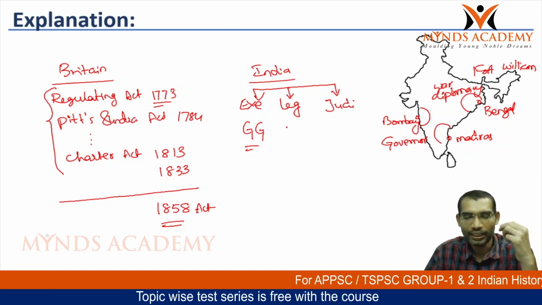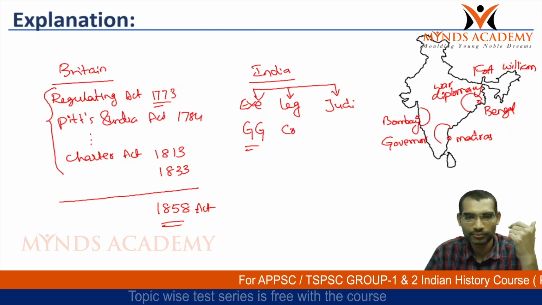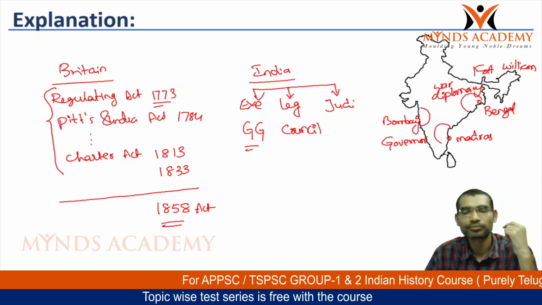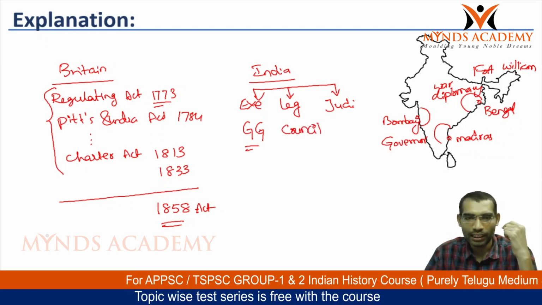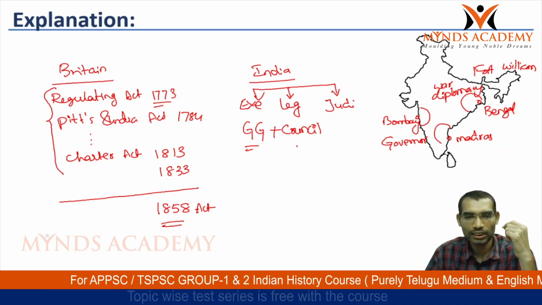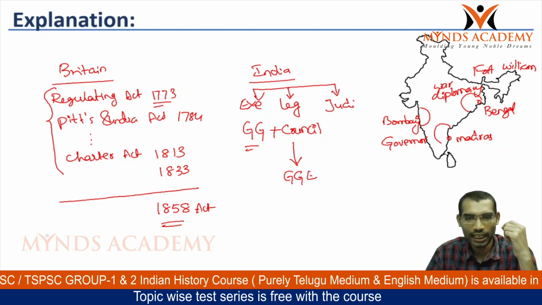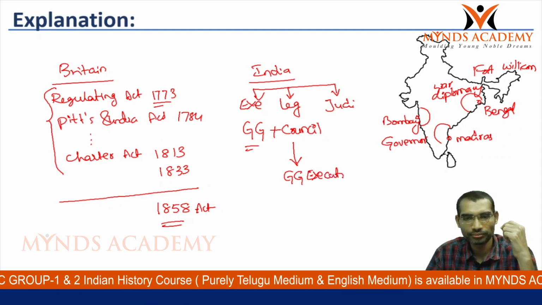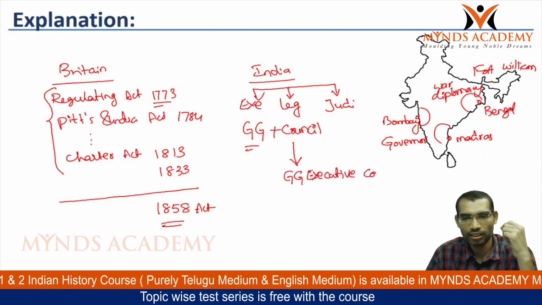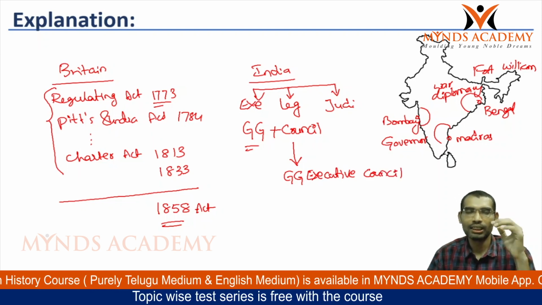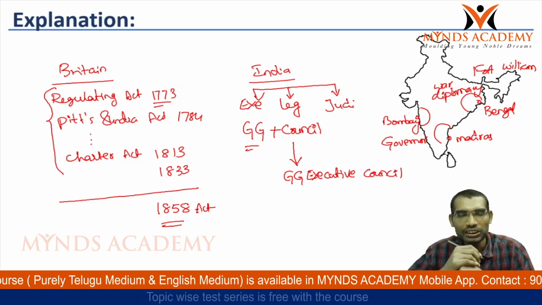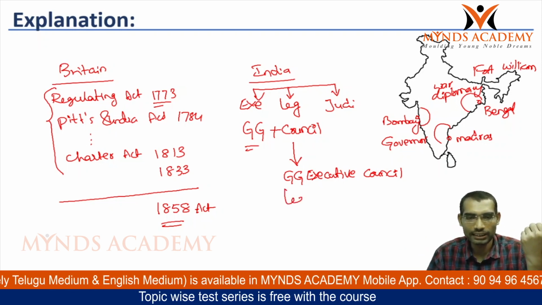He had some councillors. The Governor General plus these councillors became the legislature, the Governor General's Executive Council. Initially it was called the Executive Council.